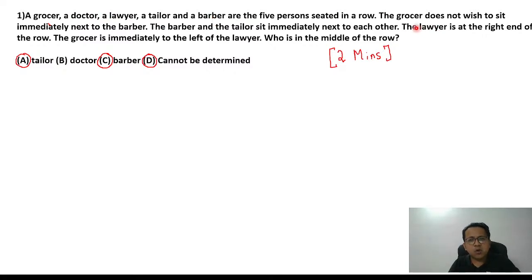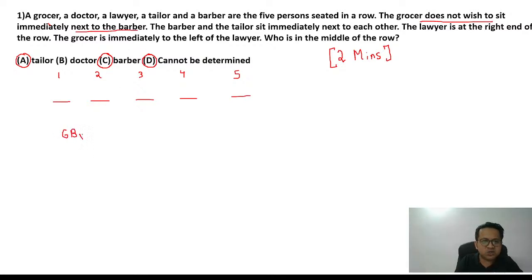The grocer does not wish to sit immediately next to the barber. Okay, fine. Let's try to draw the lines. There are five human beings, so I'll label the positions 1, 2, 3, 4, 5. What's the first statement? G does not sit immediately next to the barber. So G and B are not next to each other. Just cross it out, put some symbol so that you know you don't have to read the line again.